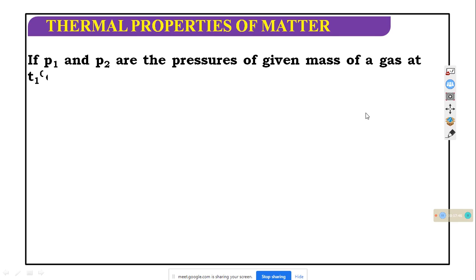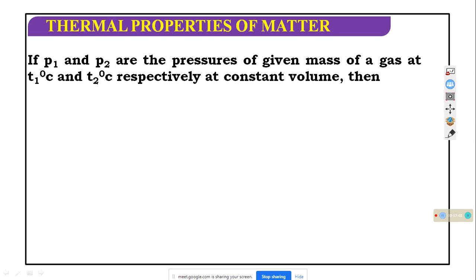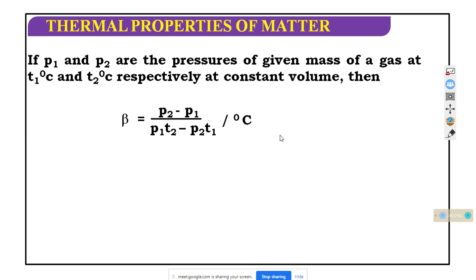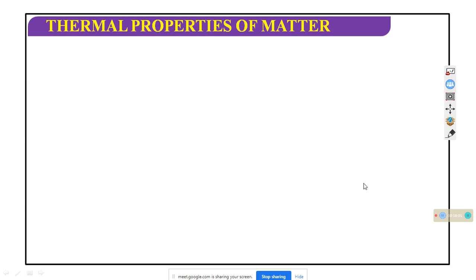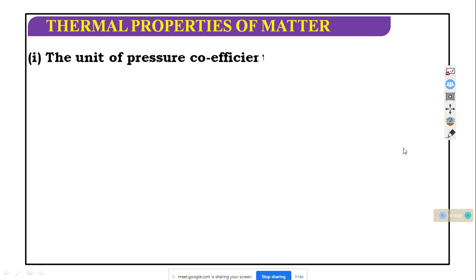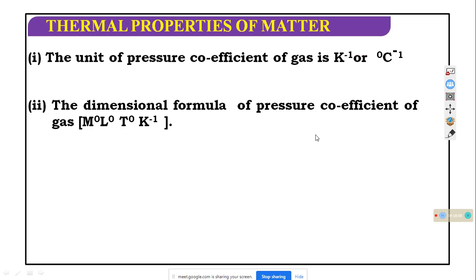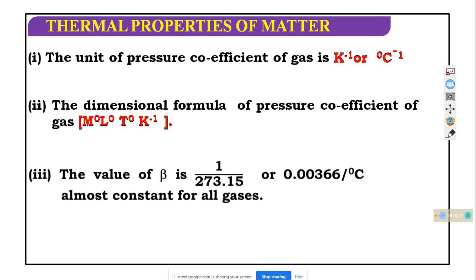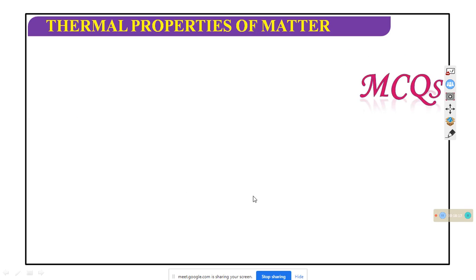If P1 and P2 are the pressures of a given mass of gas at T1 and T2 respectively at constant volume, then beta equals (P2 minus P1) divided by (P1 T2 minus P2 T1). The unit of the pressure coefficient of a gas is Kelvin to the power minus 1. The dimension formula is M0 L0 T0 K to the power minus 1. The value of beta is almost constant for all gases.